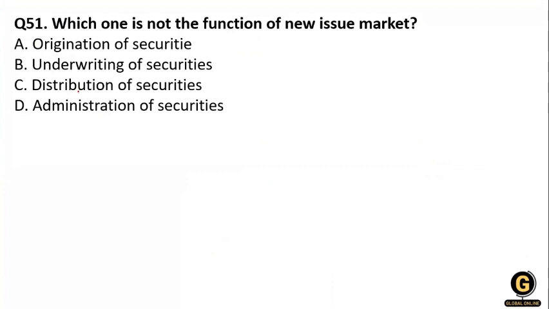B, underwriting of security. C, distribution of security. And the administration of security. So what will be the right answer? Which one is not a function of a new issue market? So for a new issue, the issue of a stock or bonds, they are being sold to the investor for the first time.